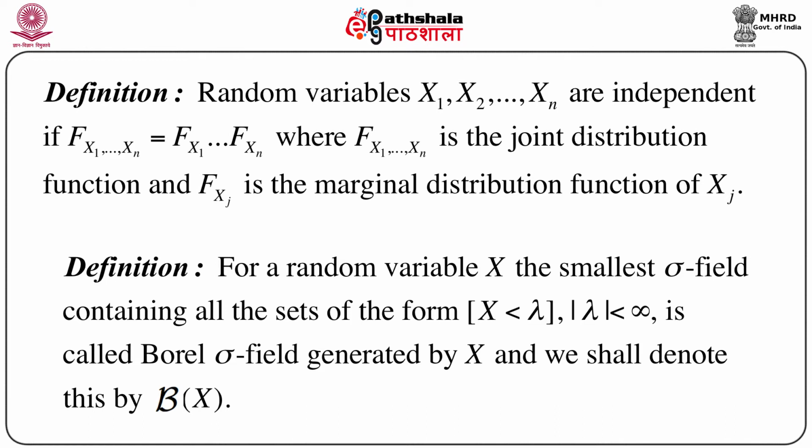the joint distribution function of x1, x2, ..., xn, that is capital F of x1, x2, ..., xn, is nothing but the product of individual distribution functions. That means capital F of x1, x2, ..., xn equals capital F of x1 times capital F of x2 times ... capital F of xn. Well, obviously capital F of x1, x2, ..., xn is a joint distribution function, and for j equals 1 to n, capital F of xj is a marginal distribution function of xj. So this way we can define independence in terms of distribution